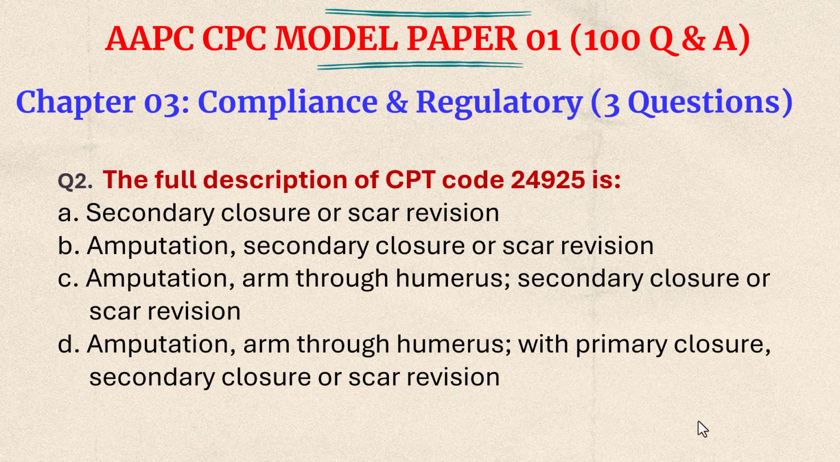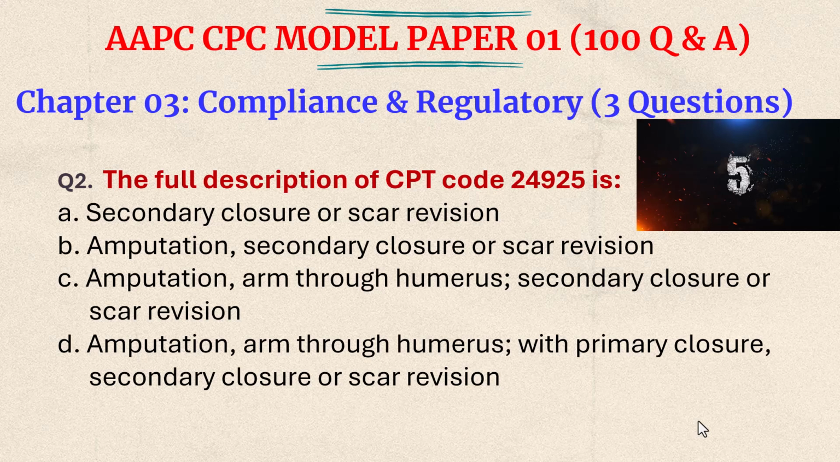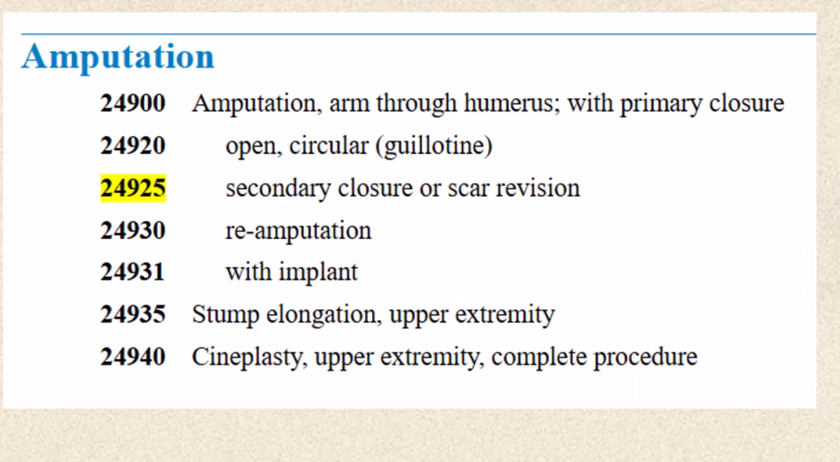Question number 2. The full description of CPT code 24925 is, so there are 4 answers. Please pause the video and look into your CPT code book and answer this question. 5, 4, 3, 2, 1. In the CPT book, there are 2 types of description. One is common, the other one is unique. The common portion of the description follows the code and ends with a semicolon.